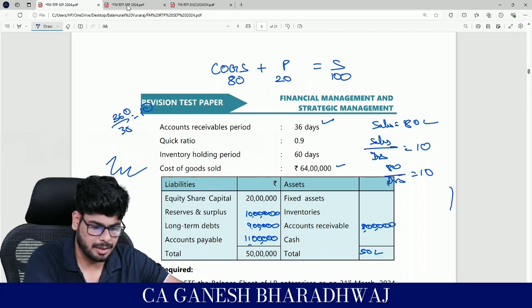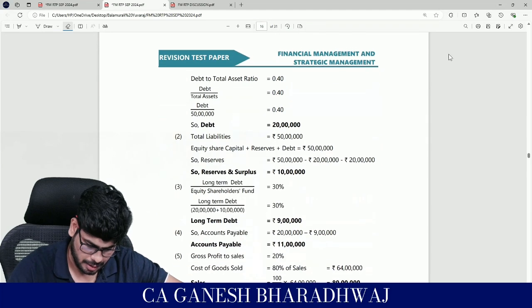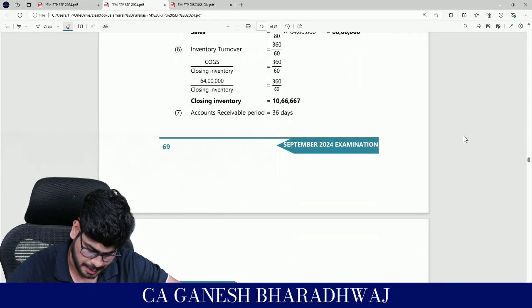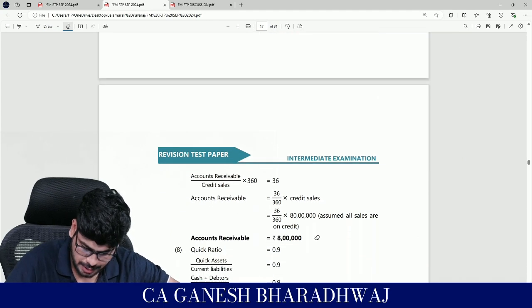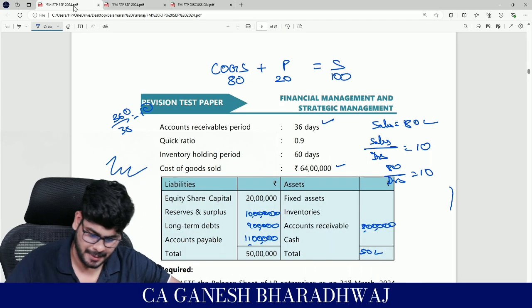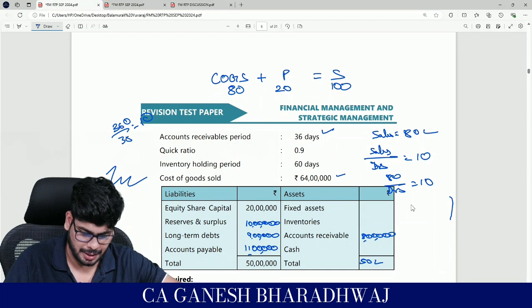Guys, correct? Let me just check it. Yes, the accounts receivable is 8 lakhs. Okay, then the next one. Inventories, I think, is direct.